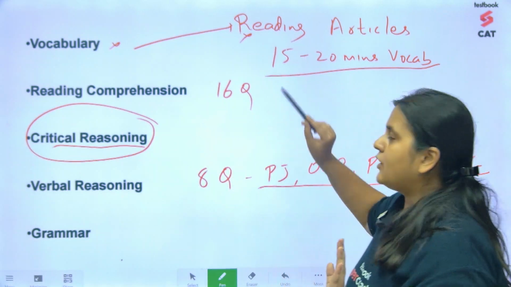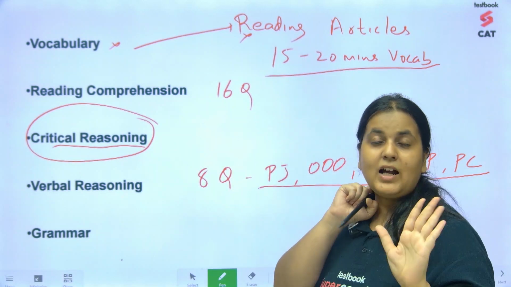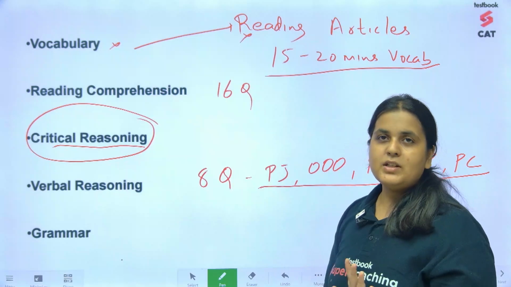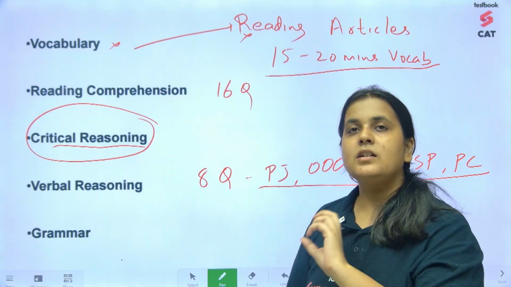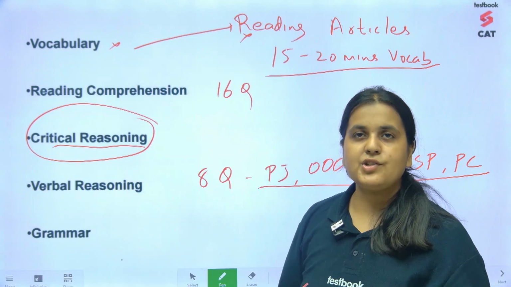Okay, so this is your background work. One article per day, 15 to 20 minutes of vocabulary. First week, critical reasoning, fully cover all the question types.